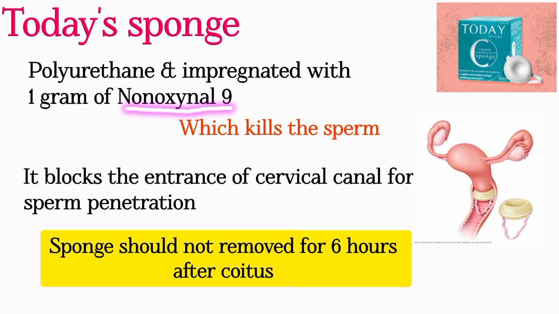The advantage of the sponge is there is no need for other contraceptives such as chemical contraceptives, spermicides. The disadvantage is there is an increased risk for toxic shock syndrome because the sponge is kept inside the vagina for a longer time. The failure rate of this today's sponge is 16 to 32.